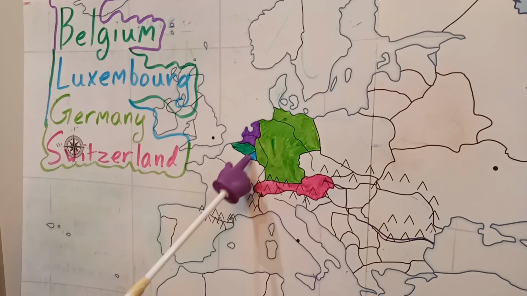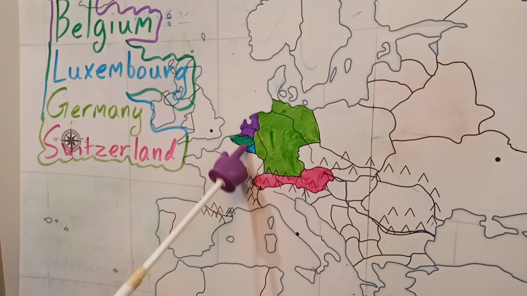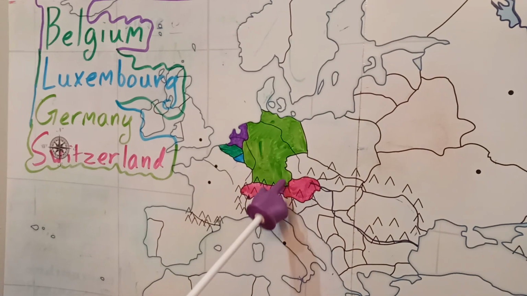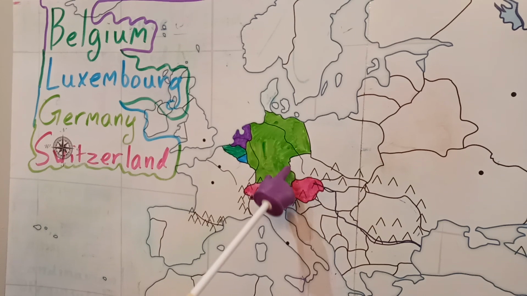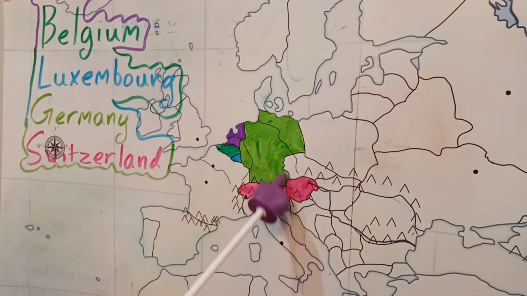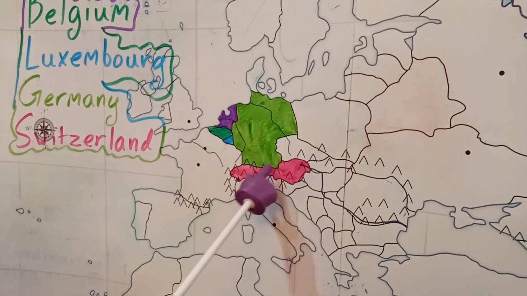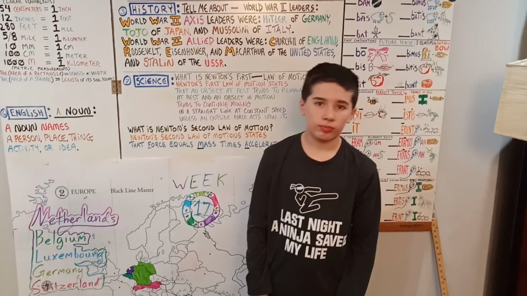We have that little blue triangle, that's Luxembourg. Then we have that big green biker's helmet, or it could be a germ under a microscope. So we have Germany. And underneath Germany, we have Switzerland, and it looks like a bow tie or a dog bone.